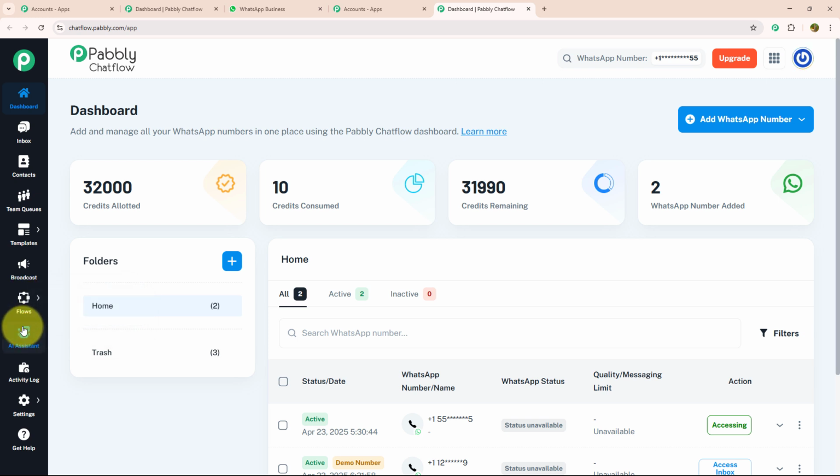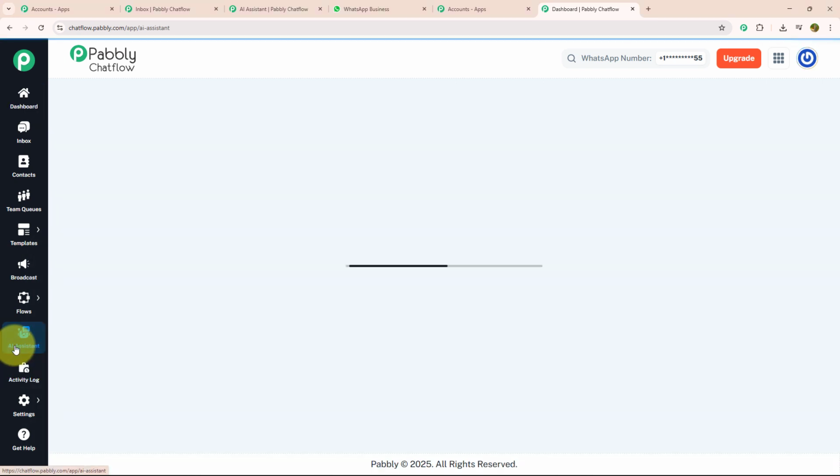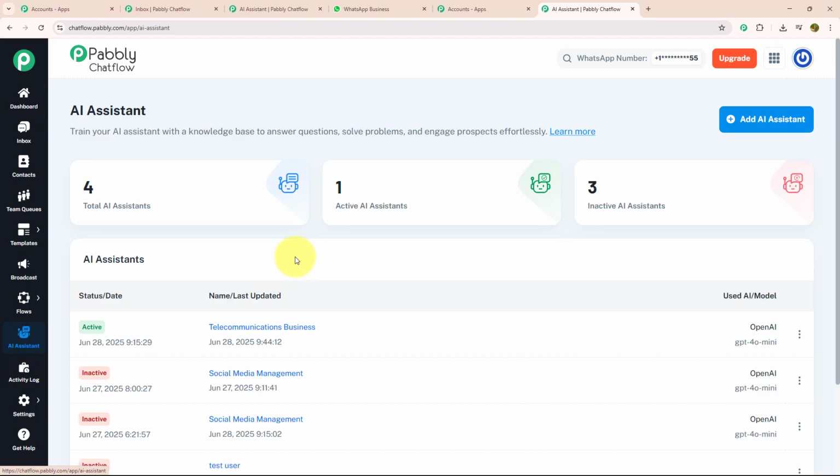Below that, we have AI Assistant, Activity Log, Setting, and Get Help. If you want to know each feature individually, we have linked a separate video for that in the description box. As we got to know about each feature, let's get started building an AI assistant. For that, I'm going to click on AI Assistant. After that, you're going to land on this page.